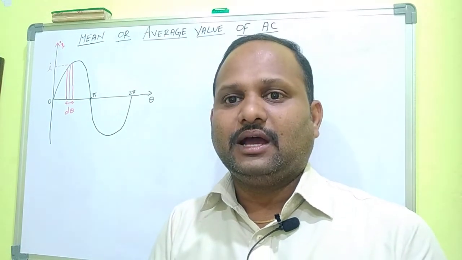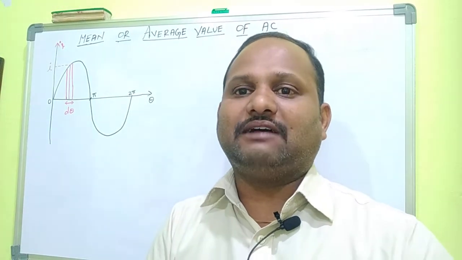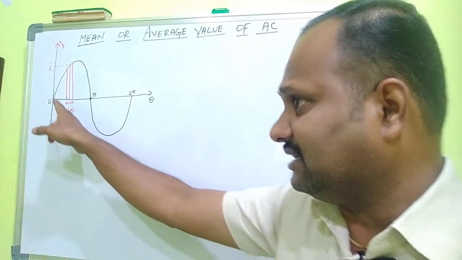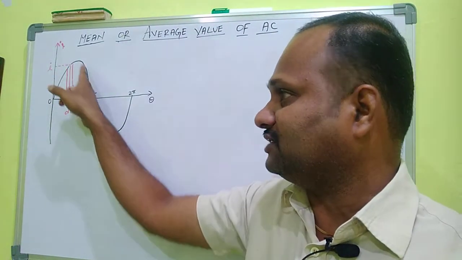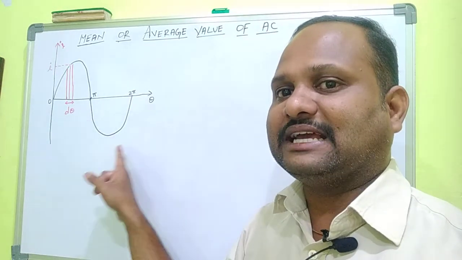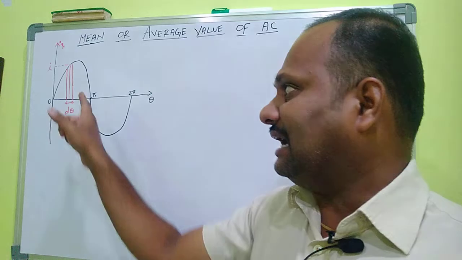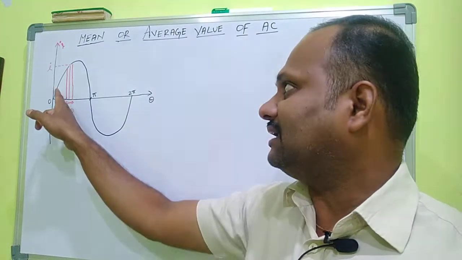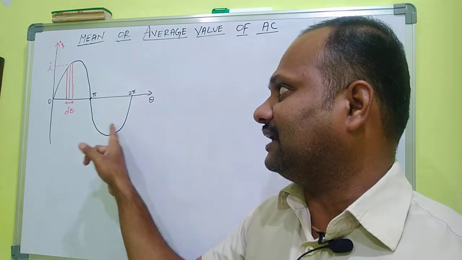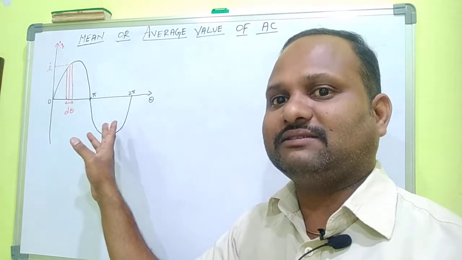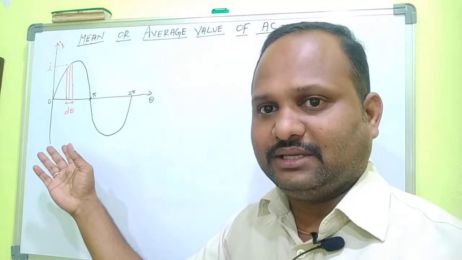How to find the mean or average value of AC here? Because there are two cycles. Look at the diagram. One is the positive cycle, another one is the negative cycle. If we take the average, here there are positive currents, here there are negative currents. If we add the positive and negative currents and divide by 2, we are taking the mean.